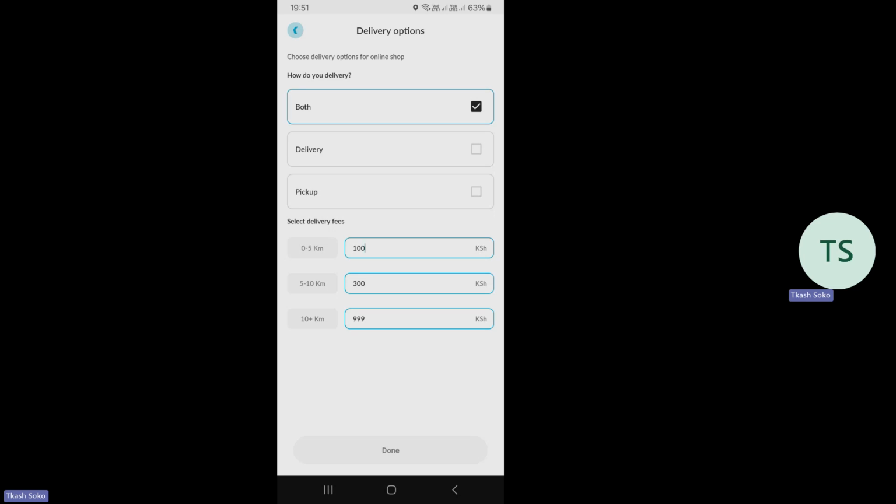And that is how you're able to make more money, because now you're having another stream that will be coming from the delivery. Remember, there is what you get as profit, where you buy a product for a certain amount and sell for a certain amount. That is profit. But now the app is giving you an option to earn through delivery fees.